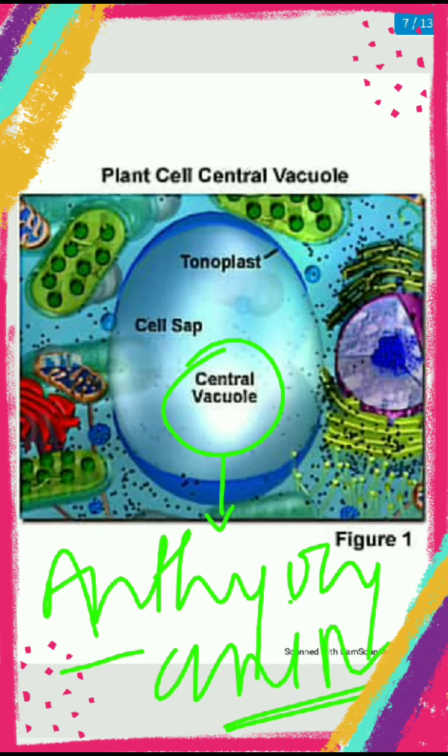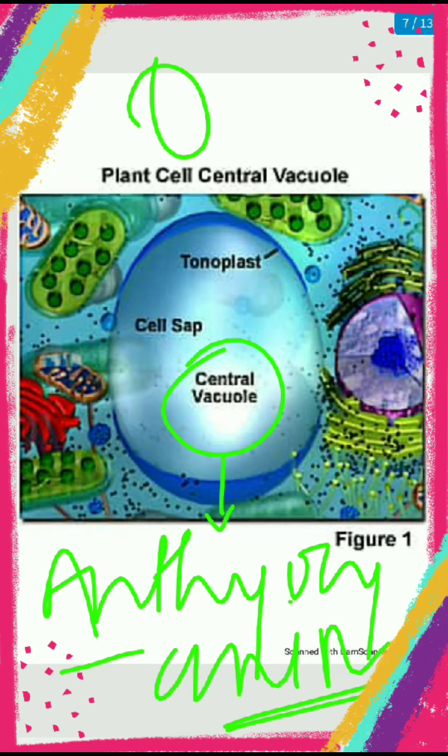pH maintenance is very important in plant as well as in animal cell. In the case of animal cell, vacuoles are bubbled or empty spaces and very small in size.